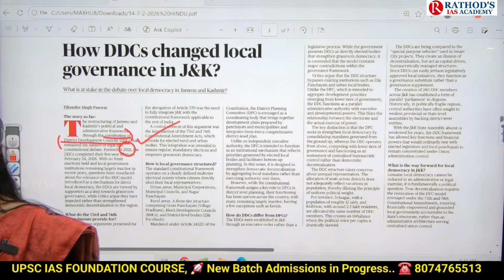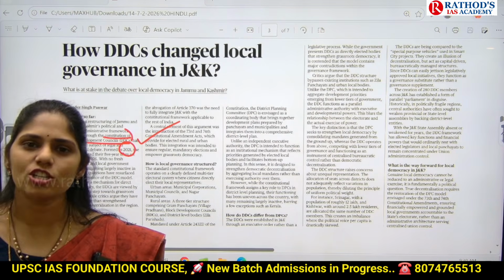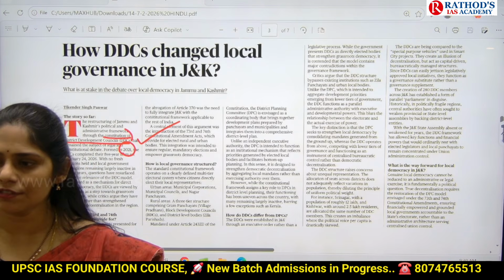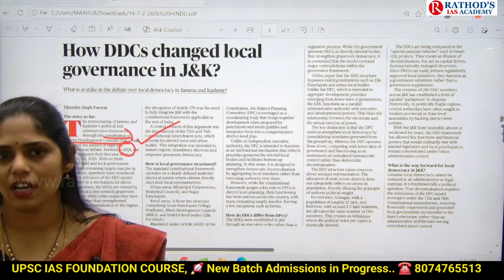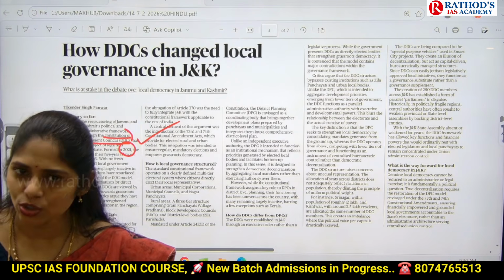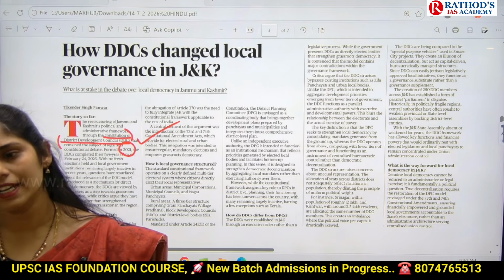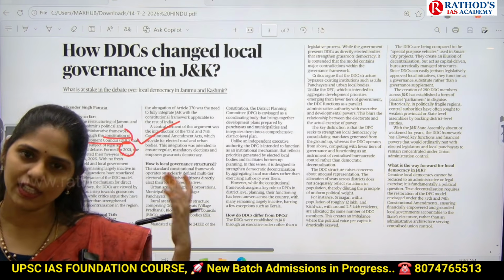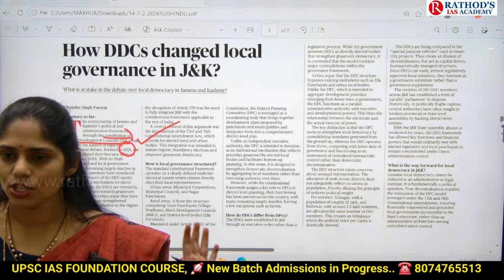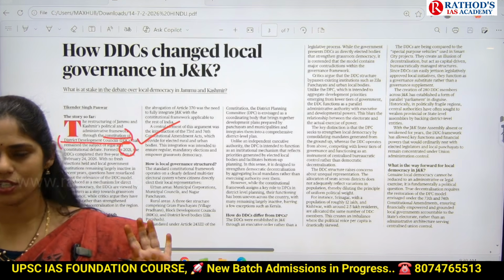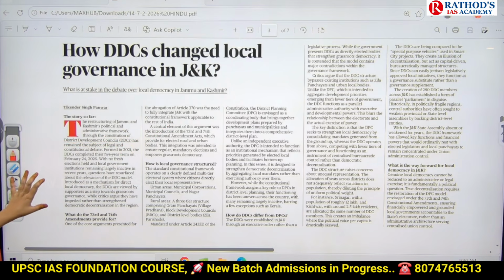In prelims, if UPSC wants to ask a question, it could be: consider the following statements regarding DDCs of Jammu and Kashmir. Under that, UPSC can give you 2 to 3 statements and ask you to identify the correct or incorrect statements. In that way, UPSC can ask you a question. Now let us see here.